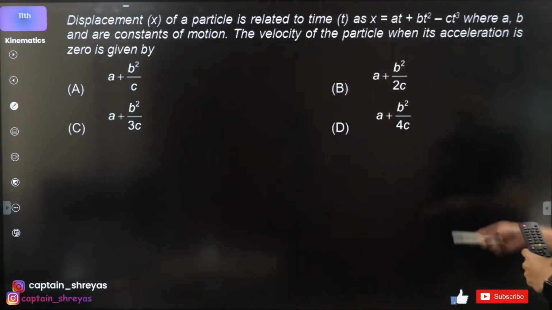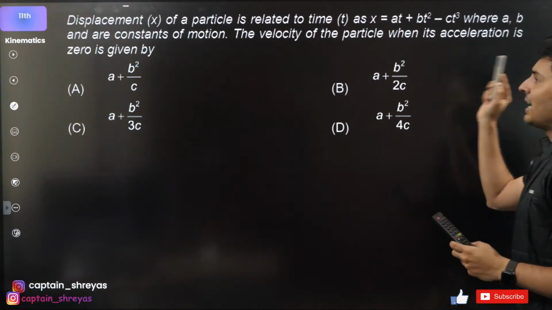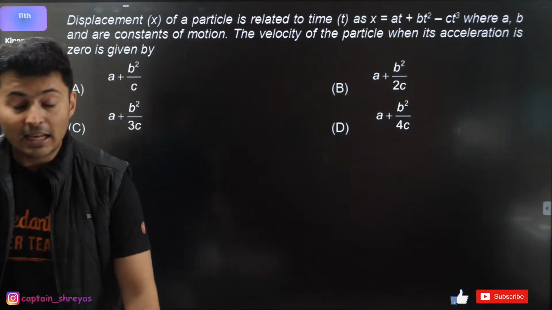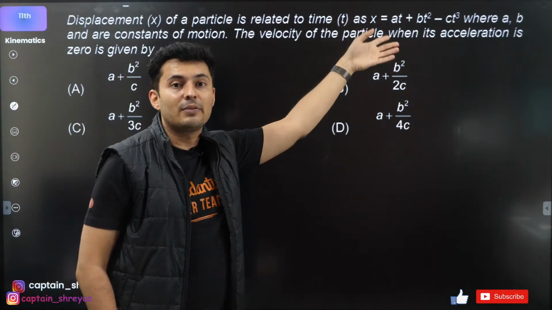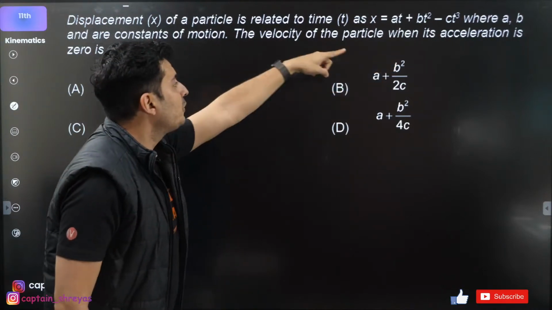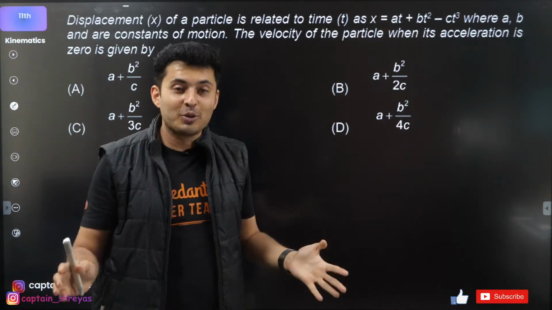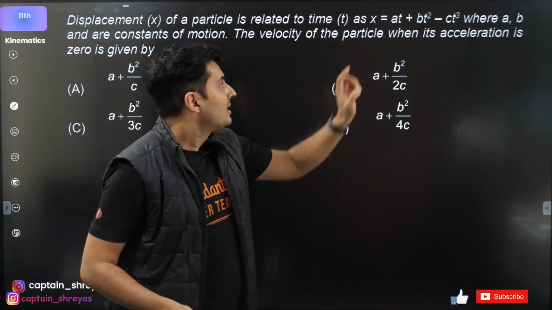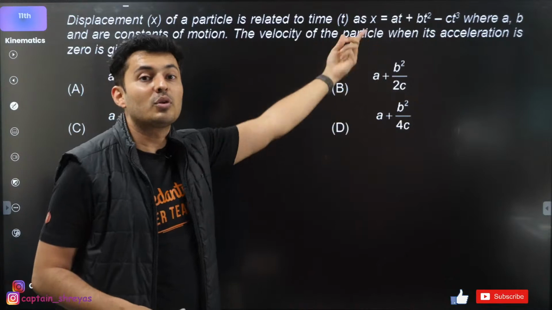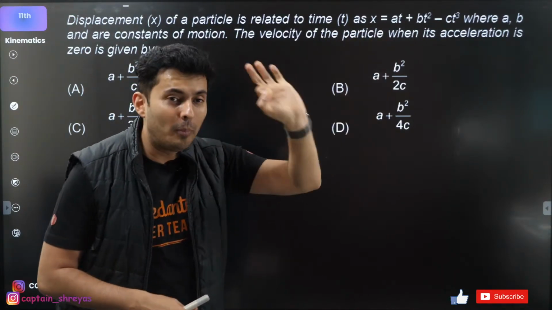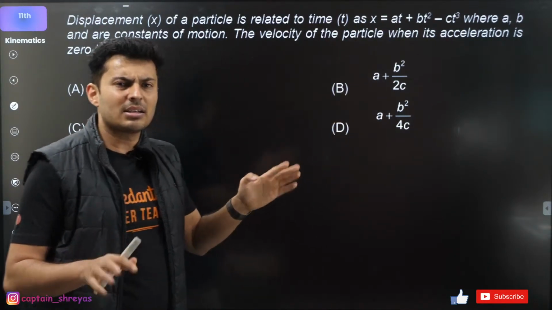Displacement is related to time as AT plus BT square minus CT cube. Some constants are there. Velocity of the particle when acceleration is 0 is given by. Now I'll tell you a trick while solving these kind of questions. I have seen so many students getting confused while solving the problems because the moment you find acceleration, the symbol A over here and this constant A, you might get confused. This A is not acceleration. But when you find acceleration, that symbol A, you might confuse it with this constant. You might make some stupid, silly mistake. So better to change the constants here. Don't change the symbol of acceleration, change the constant only.